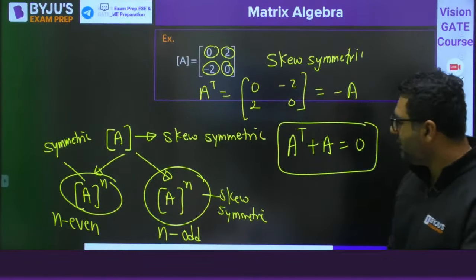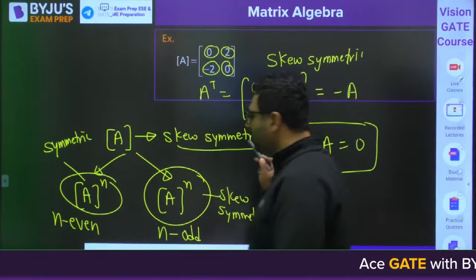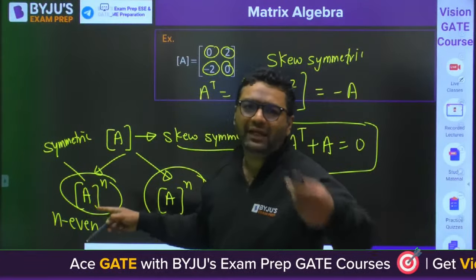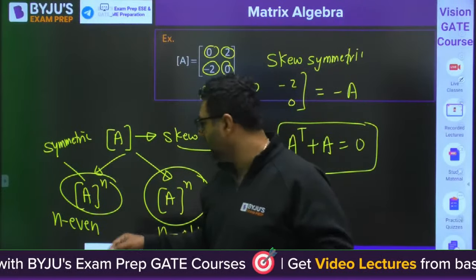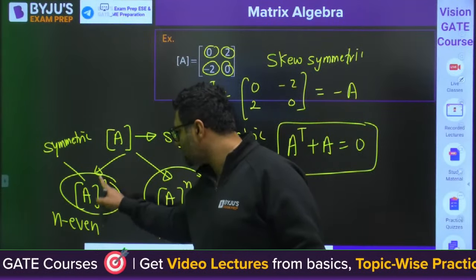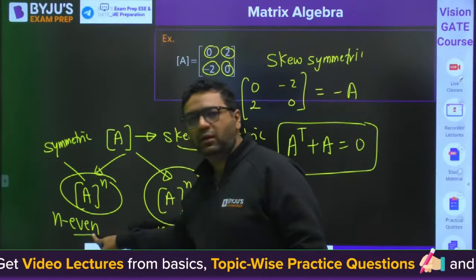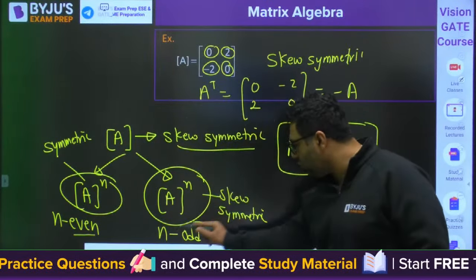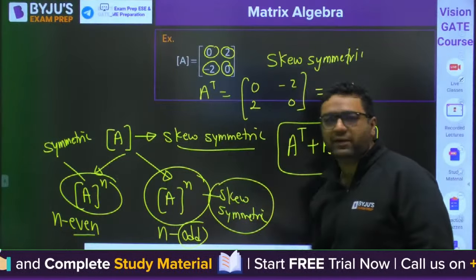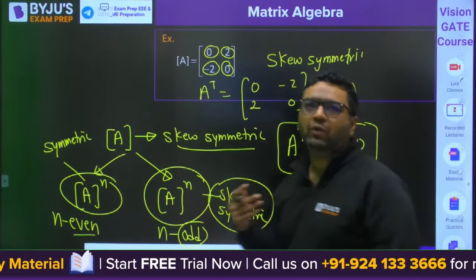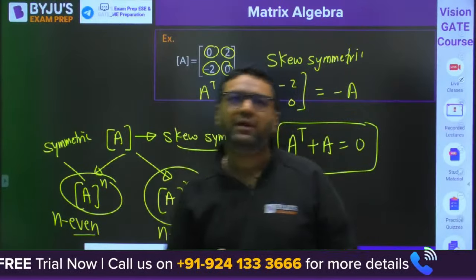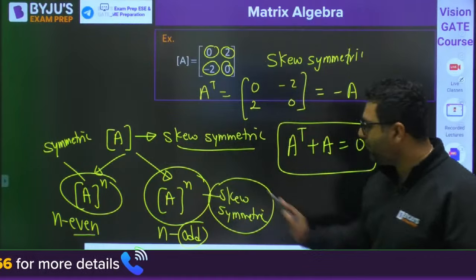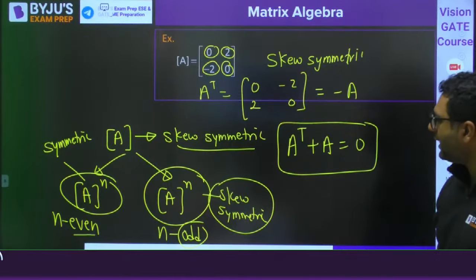So here what we have seen, I said if A is a skew symmetric matrix, you are going to take A square, A cube, A to the power 4, A to the power 5, that kind of thing. Then this matrix A square, if n is even, will be a symmetric matrix. And when you take the power to be odd, it will be a skew symmetric matrix. So this is when you take the power of a matrix like square, cube, 4, that kind of thing. Okay, so this is a property which also will be utilized again and again.